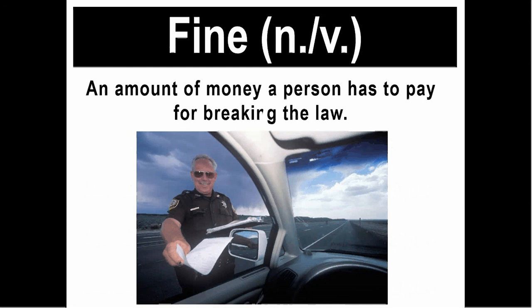Fine can be a noun and can be a verb, and it means the amount of money a person has to pay for breaking the law. As a verb, it means to order someone to pay an amount of money for breaking the law. For example, we can say, I was fined £100 for not having a ticket on a train.